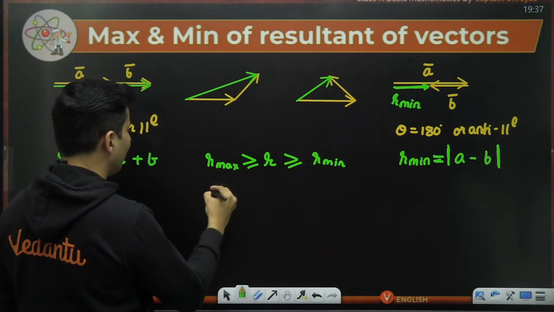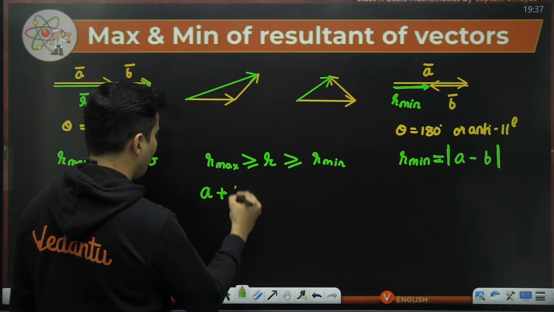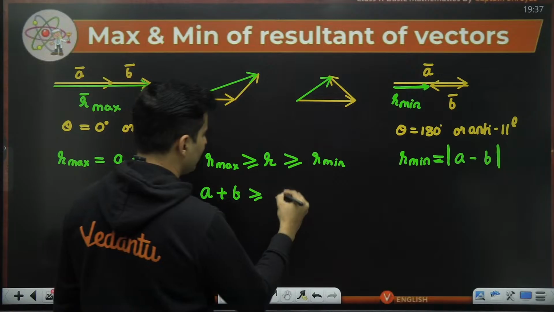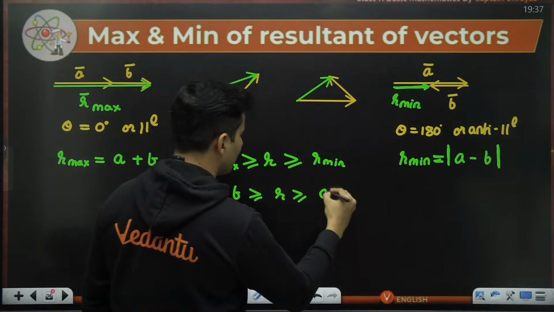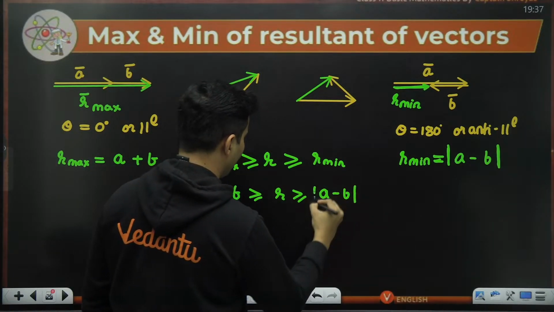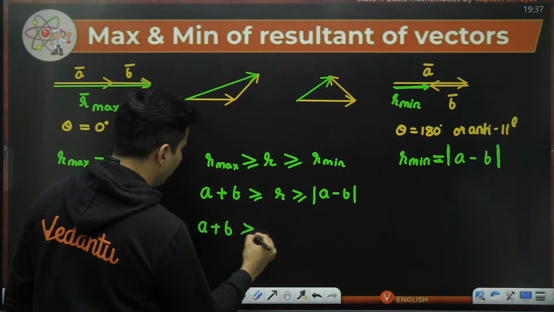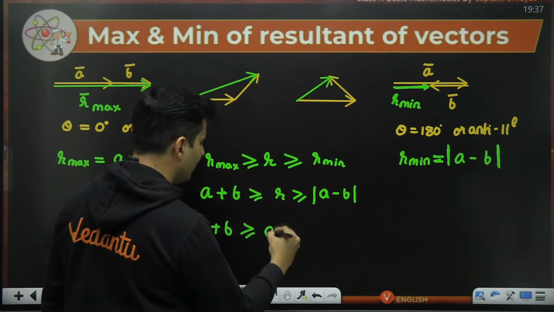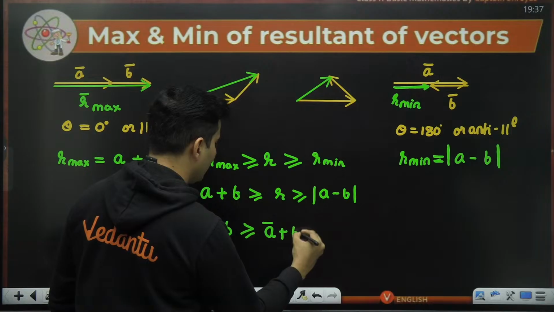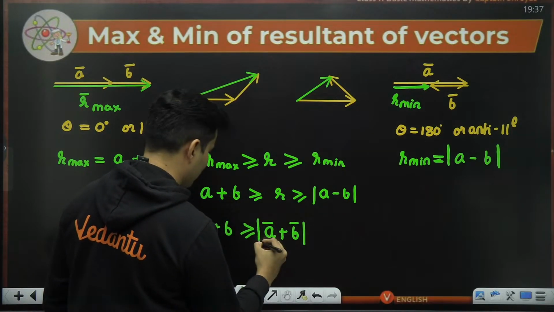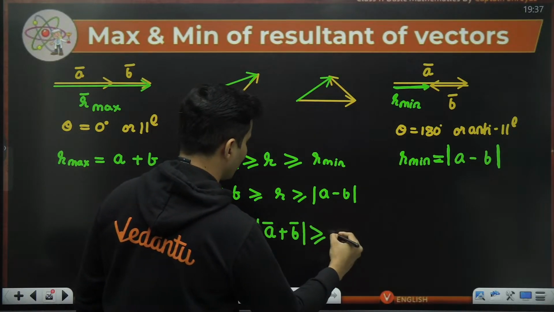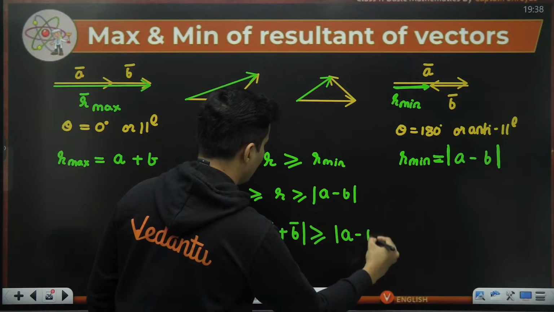What is the maximum value? It is nothing but A plus B. What is the minimum value? It is A minus B mod. What is R technically speaking? R is the magnitude of the vector resultant. So it is modulus of A bar plus B bar, and that is more than or equal to mod A minus B.